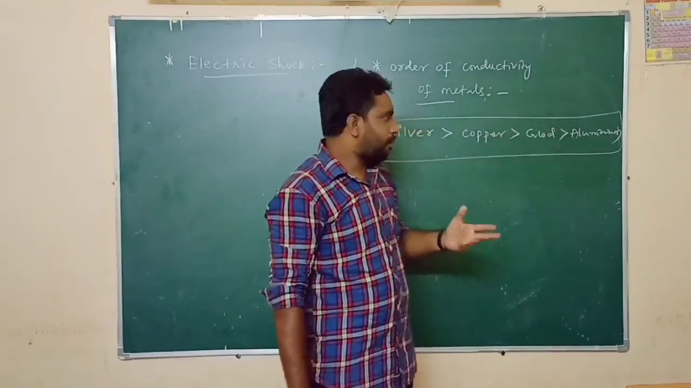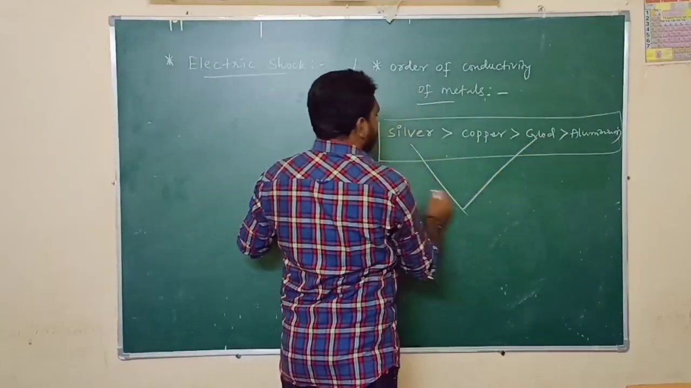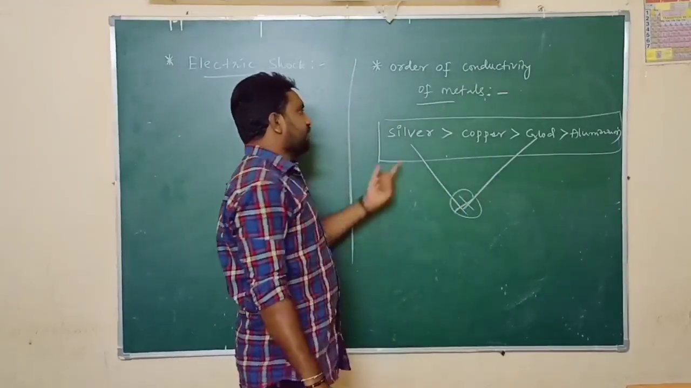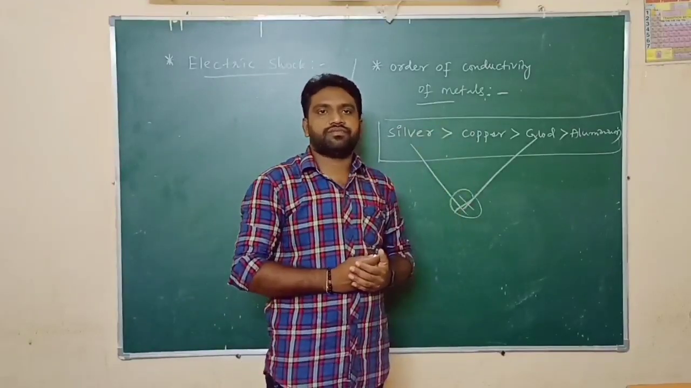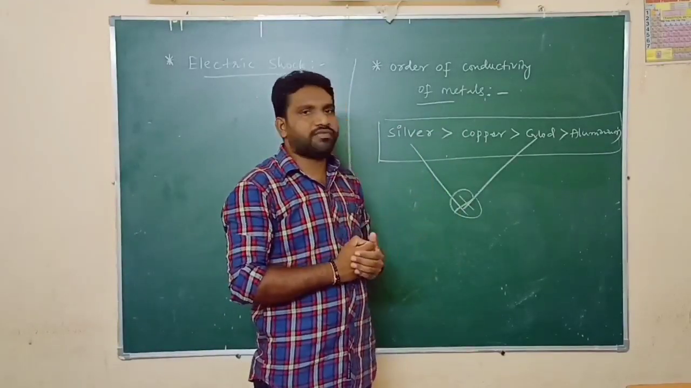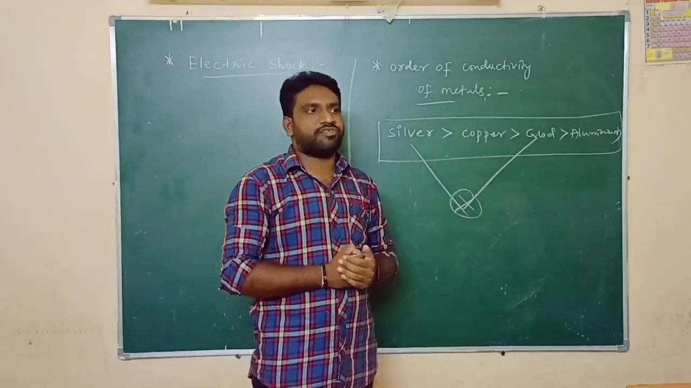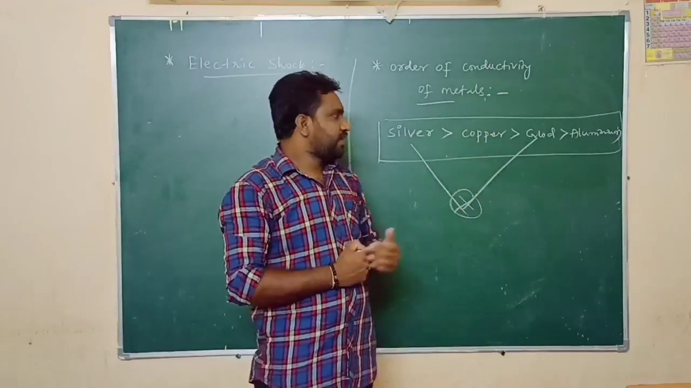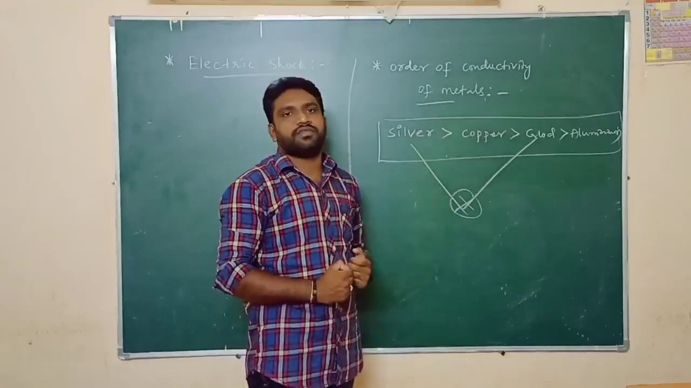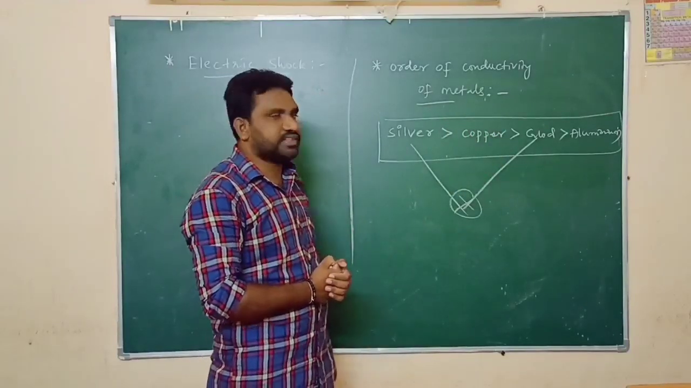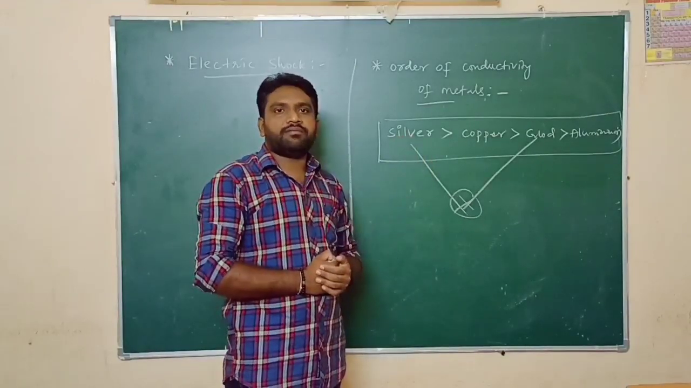Afterwards, aluminum. But if we consider these top four metals, we should not use two of them. Silver and gold are not used in the transfer of current. Why are we unable to use silver and gold in the transmission of power? First reason is that silver and gold are very costly metals. They are precious. And next, they have less malleability and ductility.